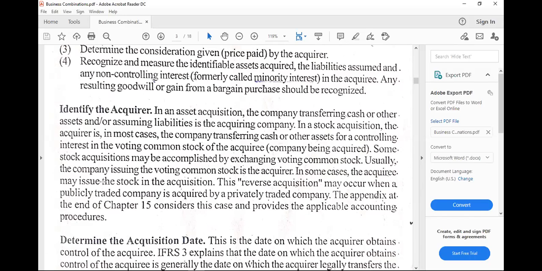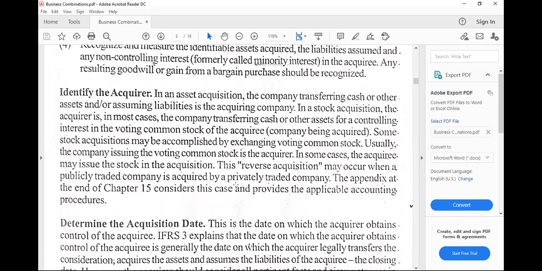So this is like the case of partnership wherein agreement is also there because this is a contract anyway. And then if this is stock acquisition, this is the case in which the acquirer would be transferring or giving consideration of, again, cash or any other non-cash asset, to get the stocks or shares of the acquiree.